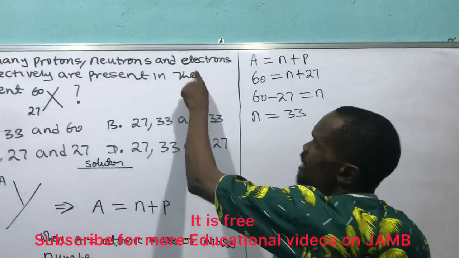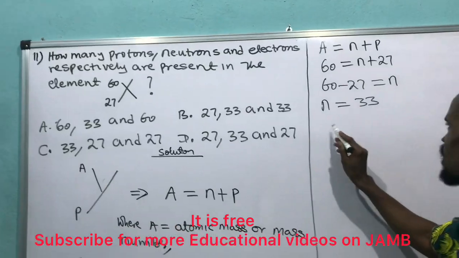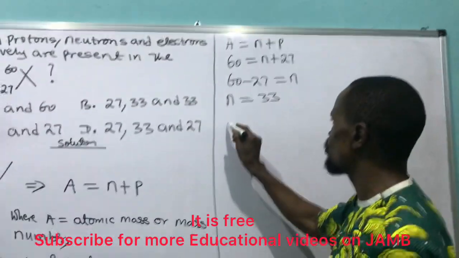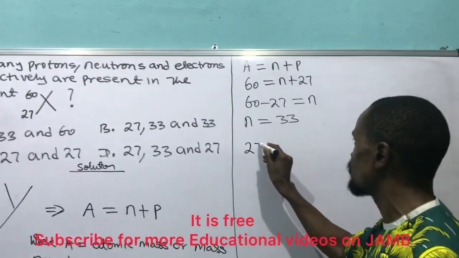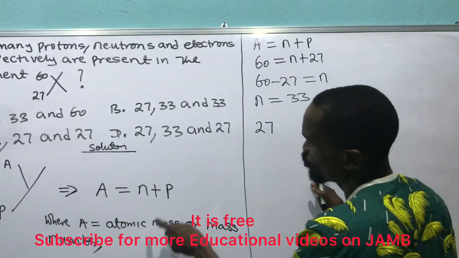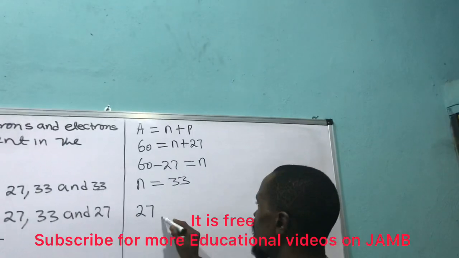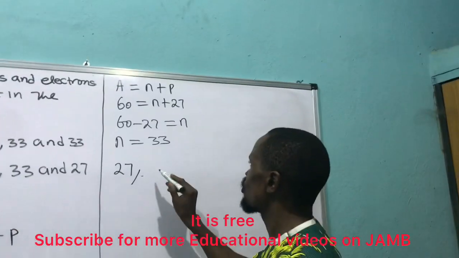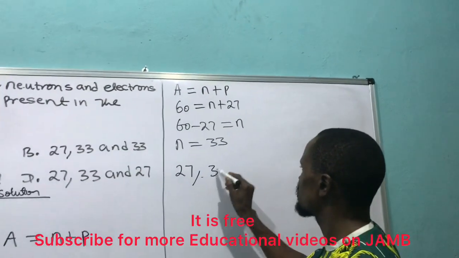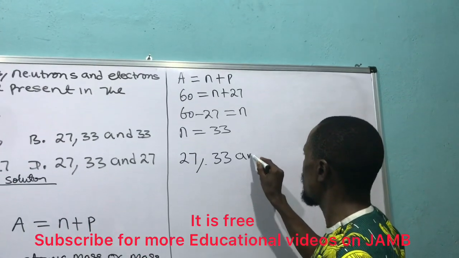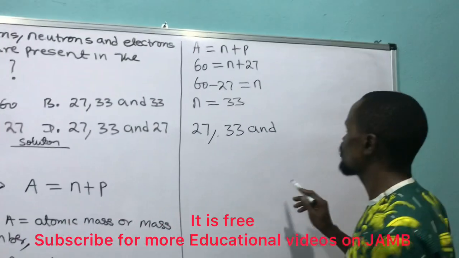After neutron, I have electron. So when I say proton, what is my proton? My proton is 27. That's what they gave me there. Look at the 27, my proton. And comma, what's the next? Neutron. What's my neutron? 33. And the next thing they asked me is electron. What's the number of electron?